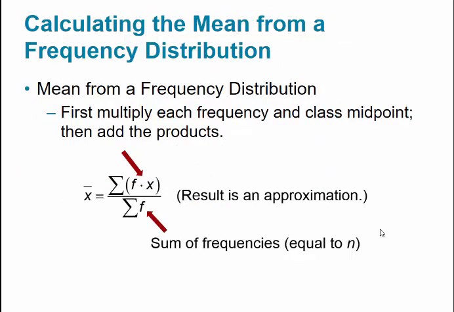Next thing we're going to talk about is frequency distribution. So we've learned how to construct a frequency table. And so once we group everything, we can actually find the mean. This is also called the group mean. So once we group it into classes or categories, we can find the mean. Now this is an approximation because we use the midpoint as opposed to the actual values. The formula for X bar is simply the summation of the product. So I multiply the frequency times the midpoint for each class, and I divide it by the total number of data points, or the sum of the frequencies, which is the same thing.